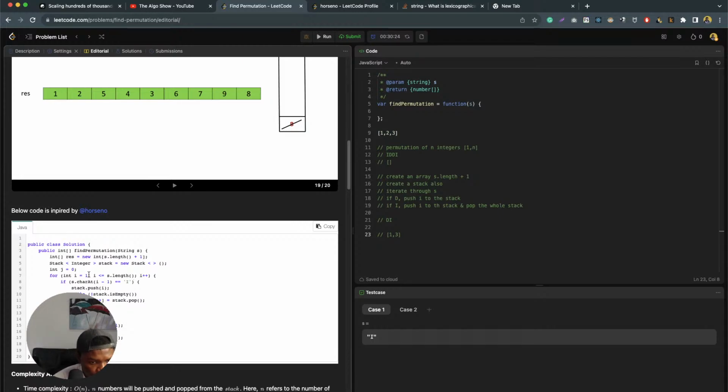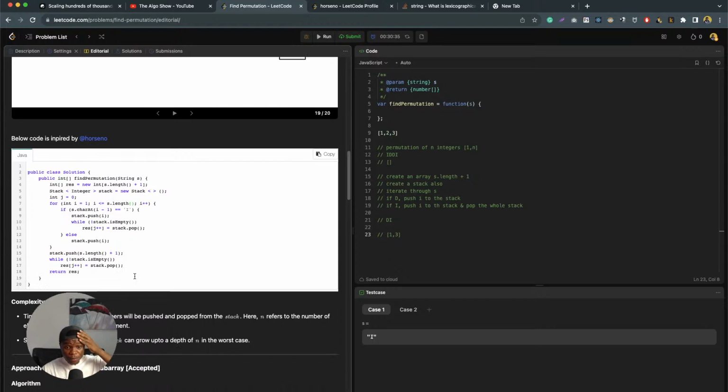If i equals 1 and i less than s dot length, how many times is this going to run? i equals 1 is obviously 1, and then i less than s dot length.